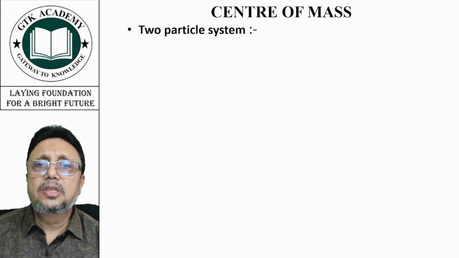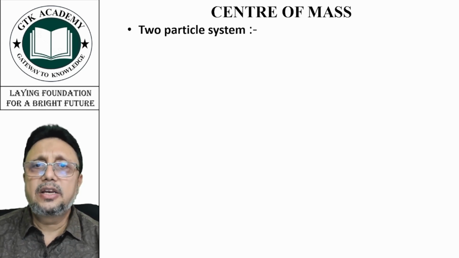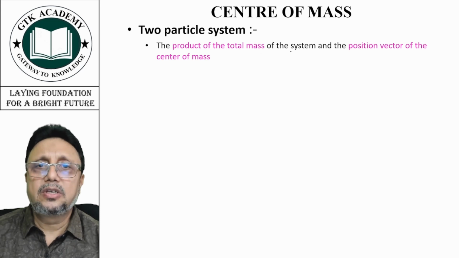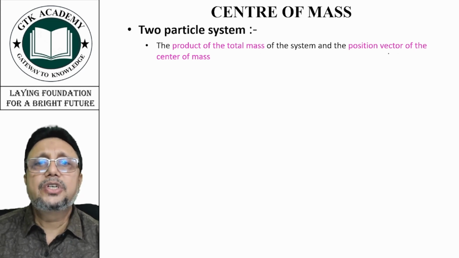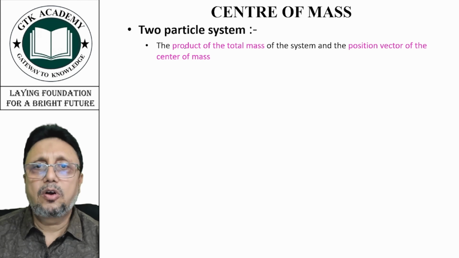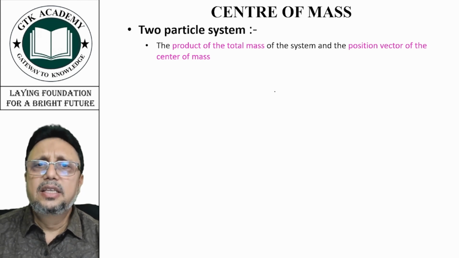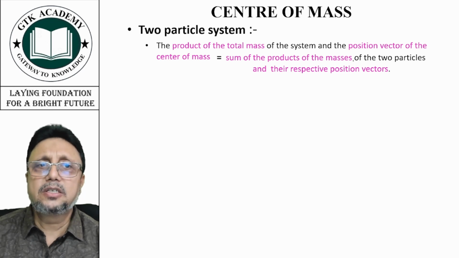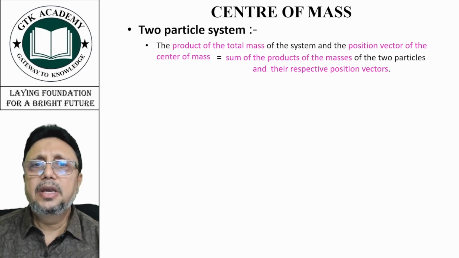Now, let's start with the two particle system, the center of mass of a two particle system. We are going to make one statement that the product of total mass of the system and the position vector of the center of mass of this two particle system is equal to the sum of products of the individual masses of the two particles and their respective position vectors. So what do we mean by that? Let me clarify by the figure.